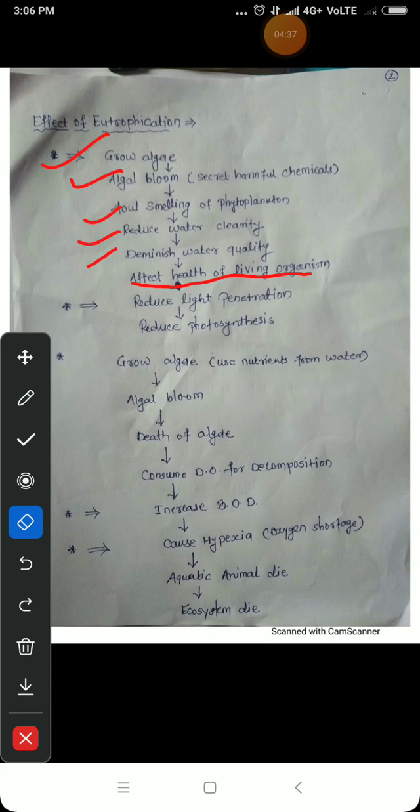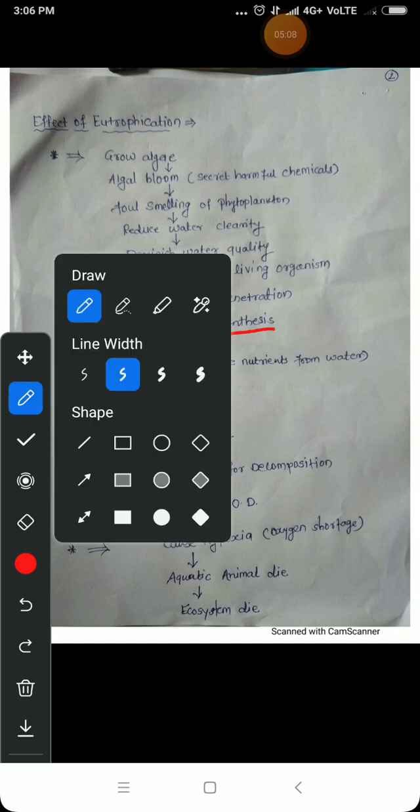Secondly, it reduces light penetration. We know that aquatic plants also require sunlight for photosynthesis. Due to the reduced water clarity and the algal bloom, sunlight does not reach the aquatic plants, and it reduces the rate of photosynthesis. This is the first reason.